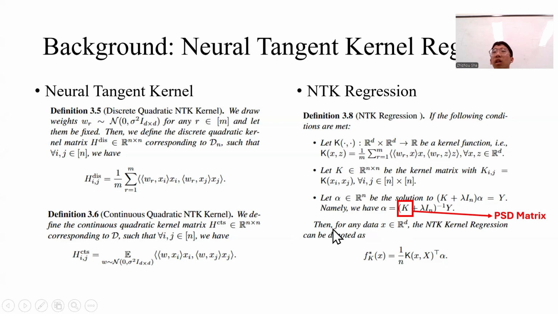One problem is that you can see here, when calculating the alpha, there is an inverse operation in this equation. We need to guarantee that the K here is a PSD matrix. Here PSD denotes positive semi-definite. Only when K is PSD and we add a lambda multiplied by the identity matrix can we guarantee an invertible matrix.